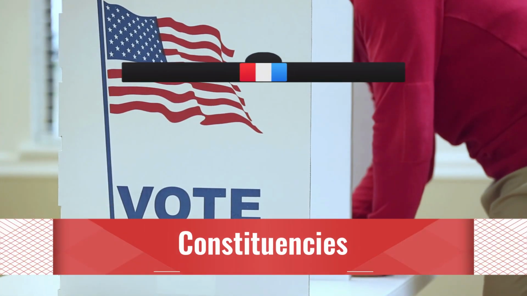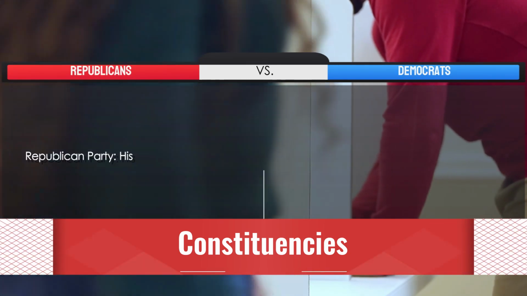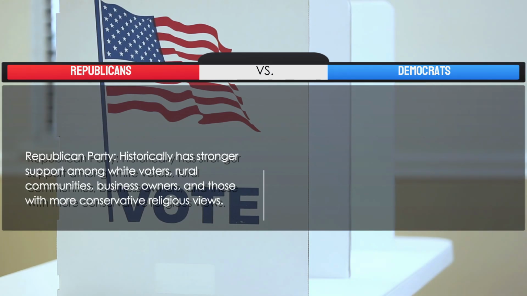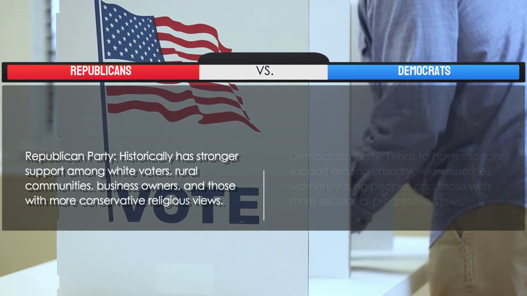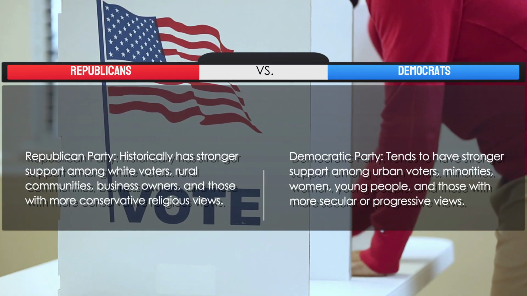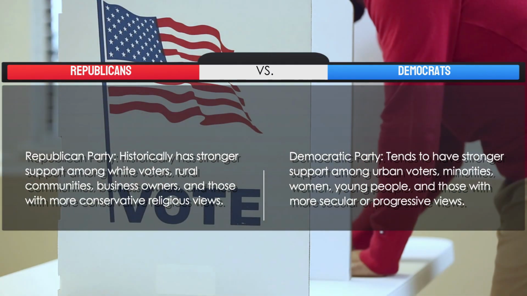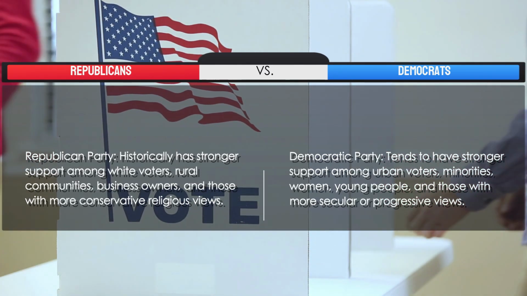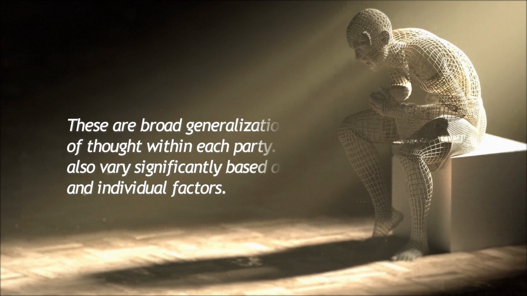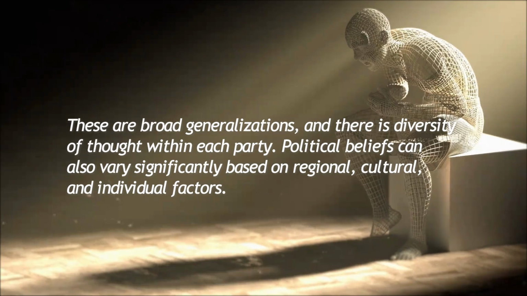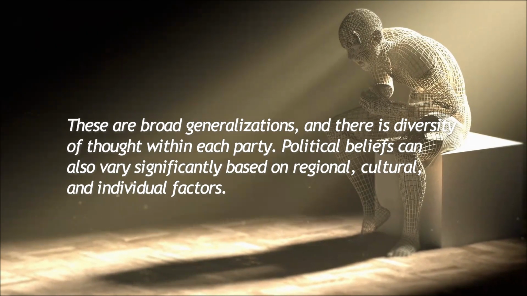9. Constituencies. Republican Party historically has stronger support among white voters, rural communities, business owners, and those with more conservative religious views. Democratic Party tends to have stronger support among urban voters, minorities, women, young people, and those with more secular or progressive views. These are broad generalizations, and there is diversity of thought within each party. Political beliefs can also vary significantly based on regional, cultural, and individual factors.